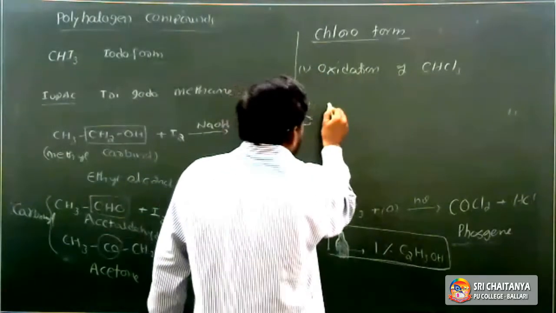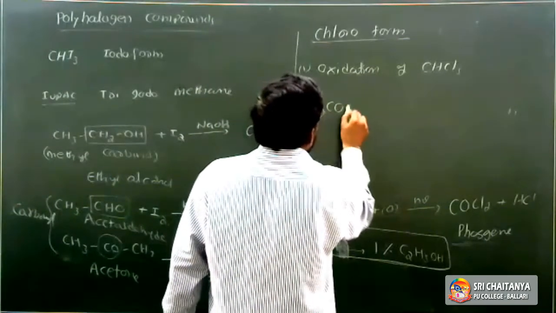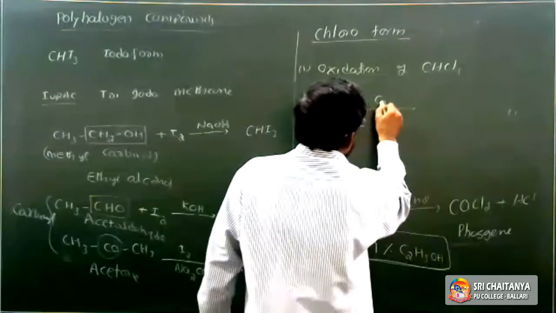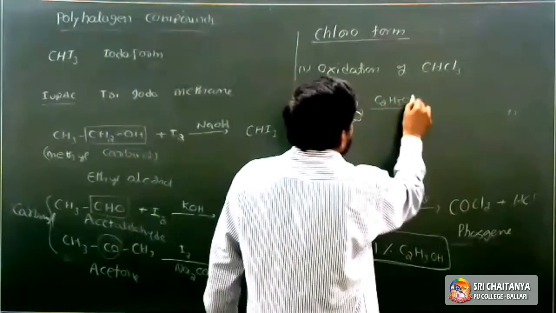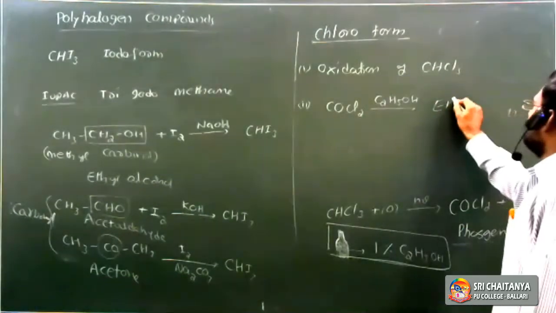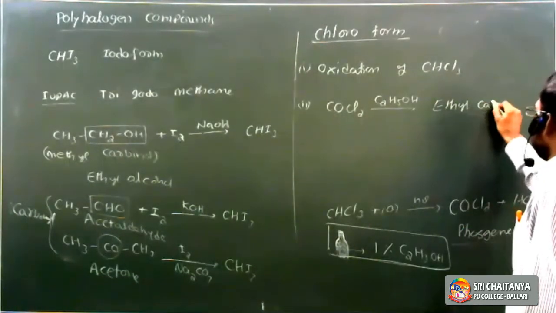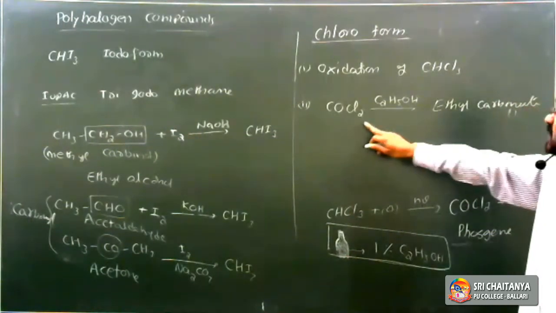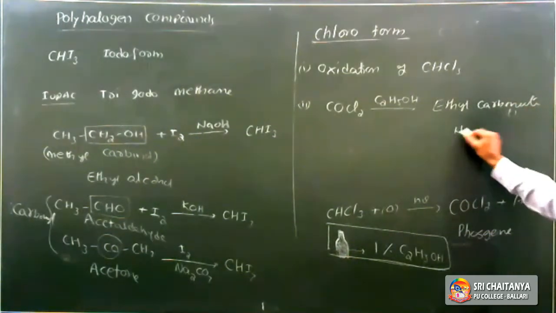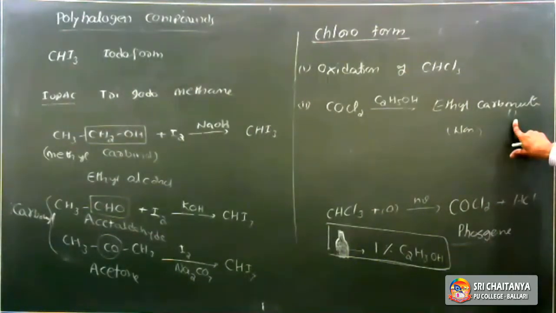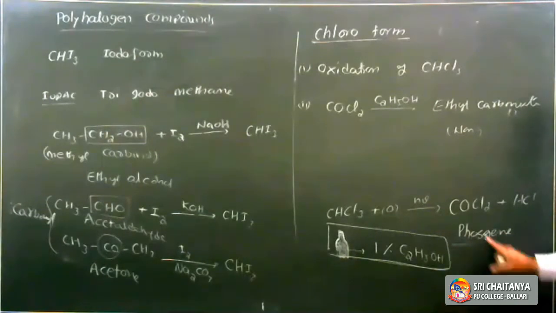Suppose it is oxidized to phosgene, this ethyl alcohol can convert phosgene to non-poisonous ethyl carbonate. So it converts phosgene to non-poisonous ethyl carbonate. These two are the uses of ethyl alcohol in the storage of chloroform.